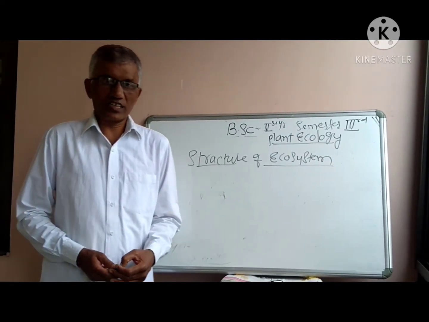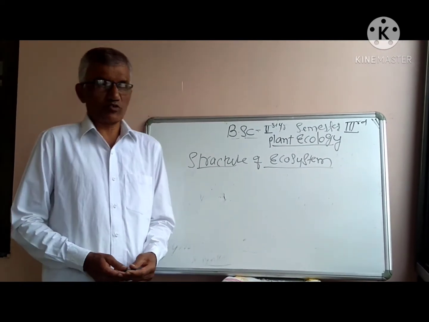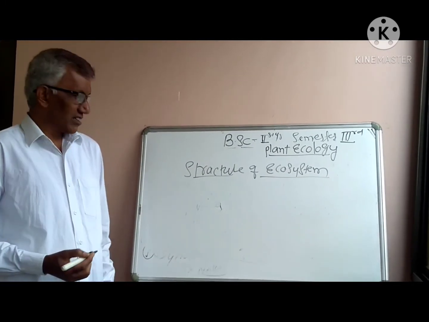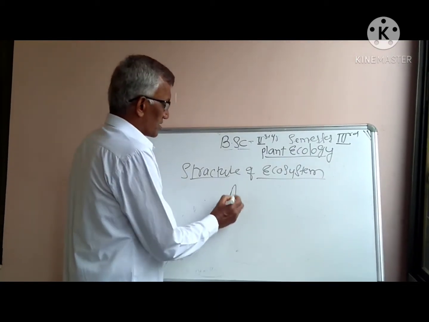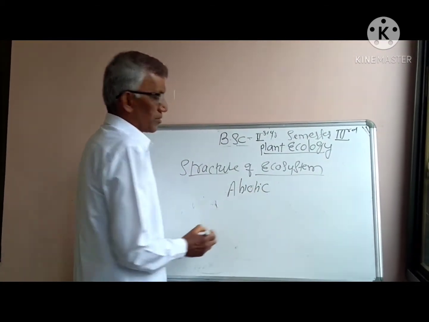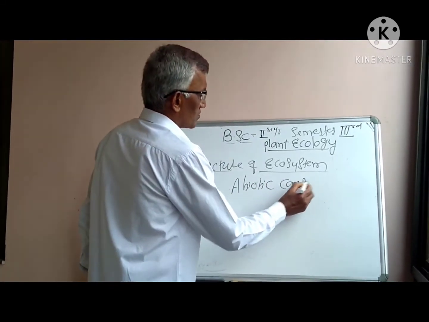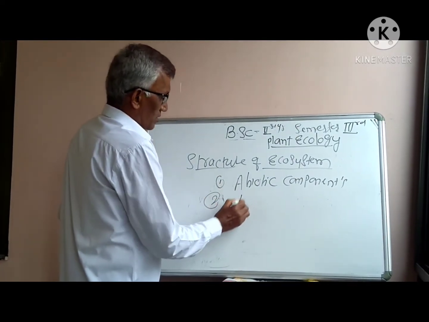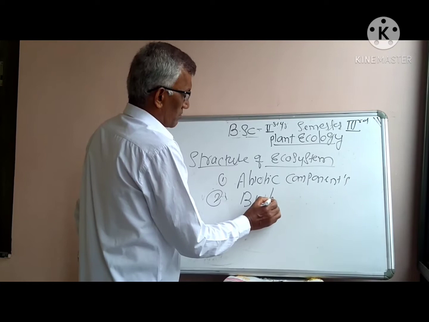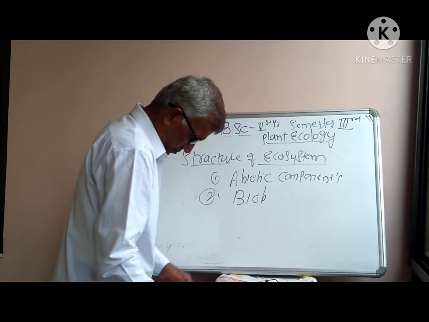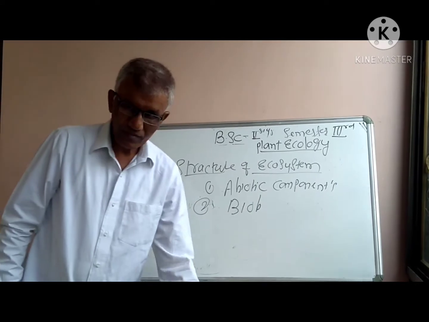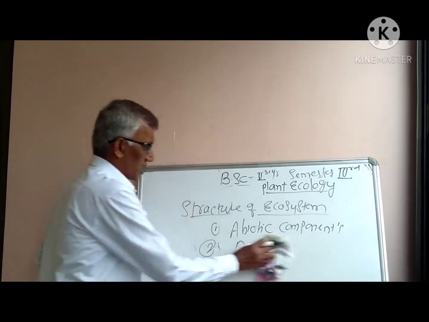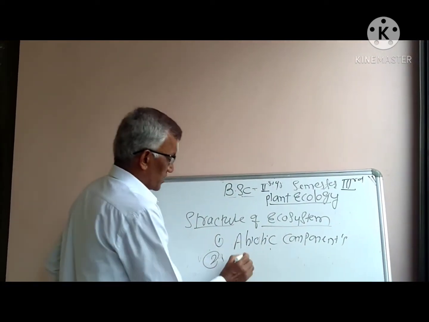So structurally there are two important components of ecosystem, that is abiotic components and another one is biotic components.